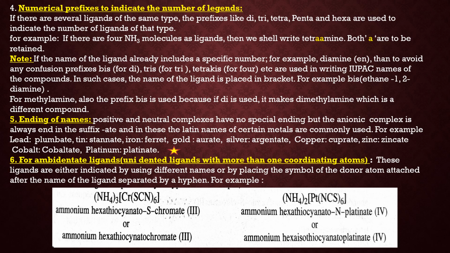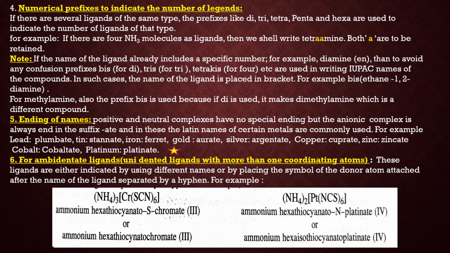Now some other example like methylamine. If 2 methylamine ligands are present and if we put di, then it will form a different compound, that is dimethylamine. So in this case also we use the term bis.